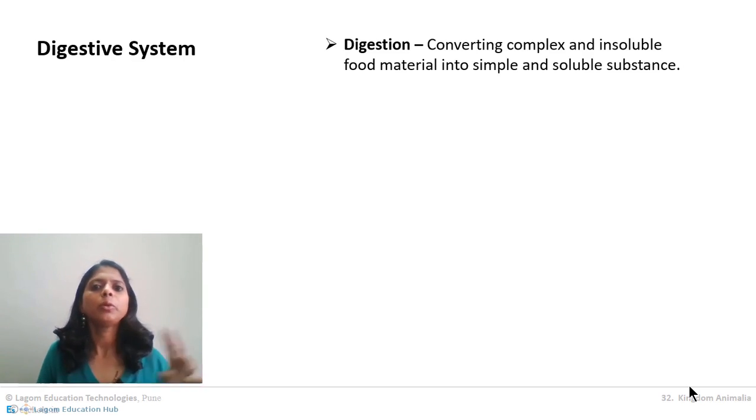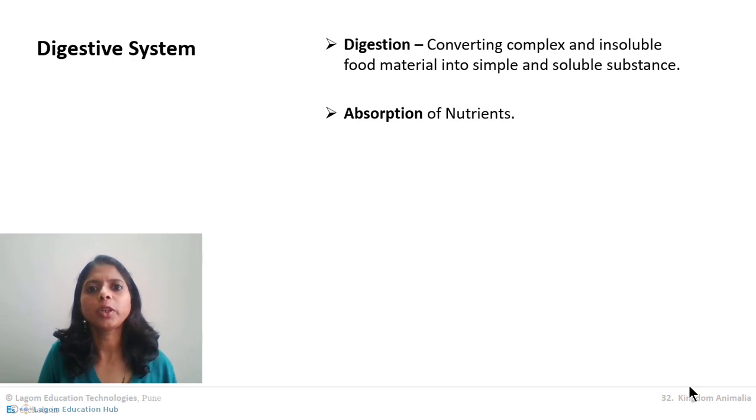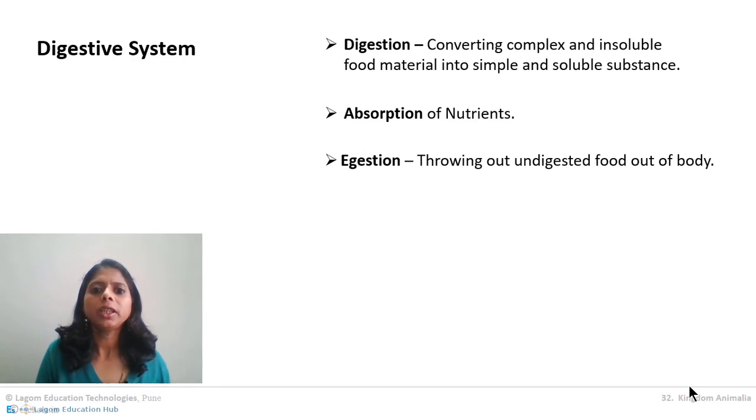So the digestive system does two functions. One is the absorption of nutrients, whatever carbohydrates, proteins, vitamins, whatever nutrients are present in the food are absorbed by the body after the process of digestion. Then the next one, egestion. Egestion means throwing out undigested food. So the digestive system does two functions, absorption and egestion.